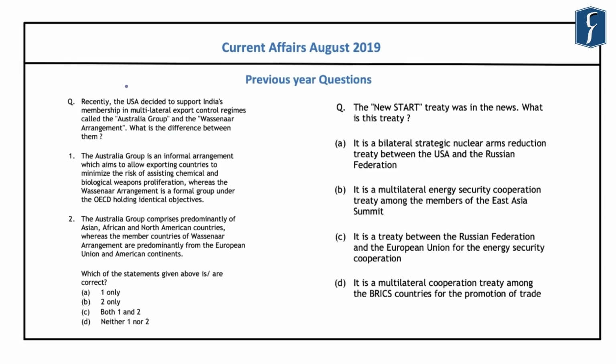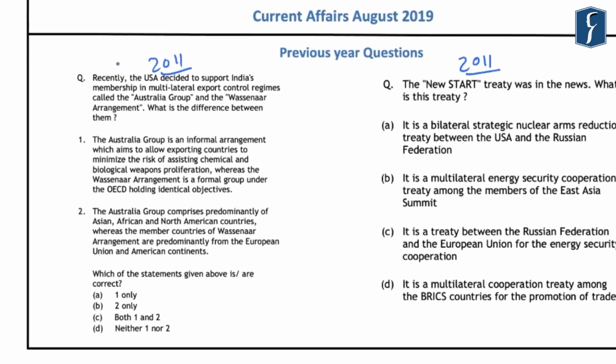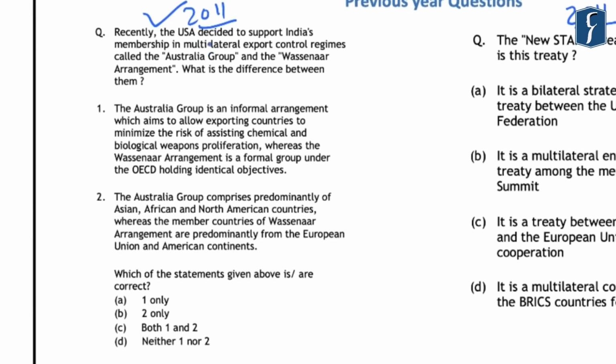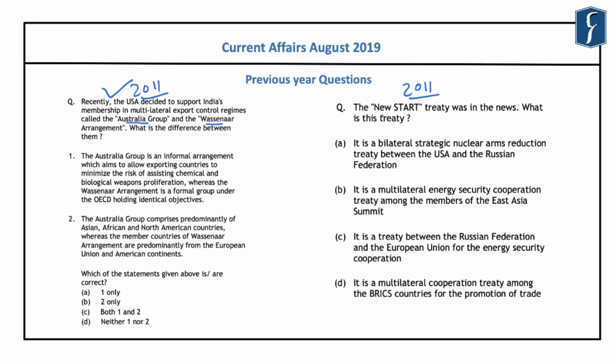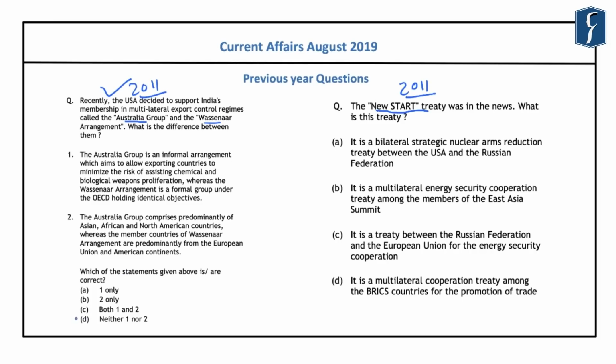If you look at these two questions, these were asked in the year 2011 and they were asked in these years because they were in news in those years. For example, this question that was asked in 2011 was related to the USA's support for India's membership in the multilateral export control regimes called the Australia Group and the Wassenaar Agreement. Again, the New START Treaty was in news in the year 2011. As far as this question is concerned, the correct answer here was D, that is neither statement 1 nor statement 2 is correct. And regarding this question that was asked in 2011, the New START Treaty was in news because it is a bilateral strategic nuclear arms reduction treaty between the United States of America and the Russian Federation.